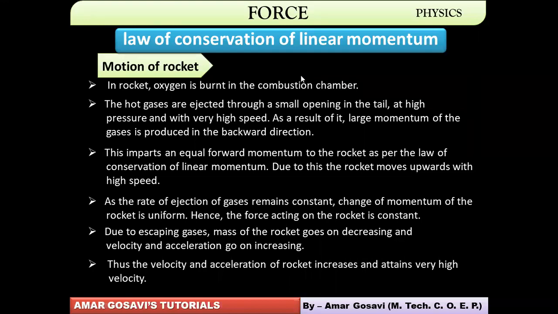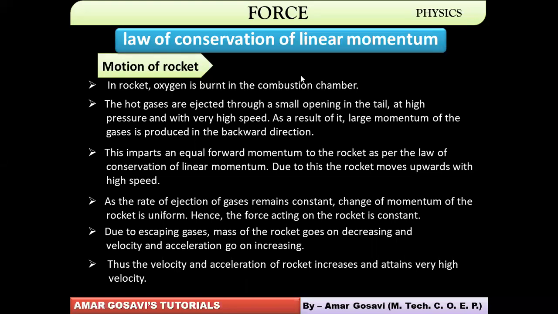Okay. So again, let me recall a few points regarding this slide before we move forward. Initially, the combustion is not on. So the initial momentum is zero. When the combustion is on, the gases escape downwards, rocket moves forward. The action reaction pair occurs there as per Newton's third law.